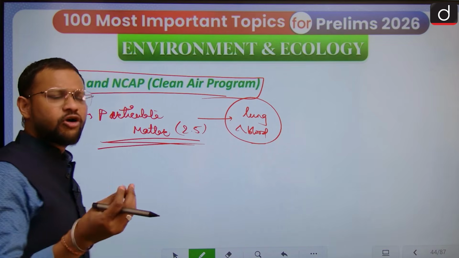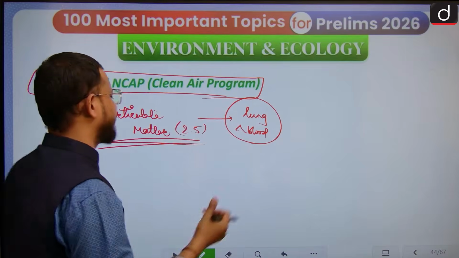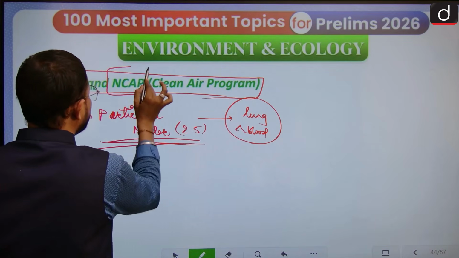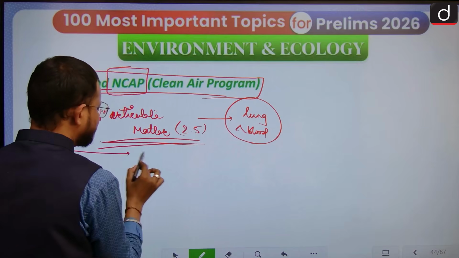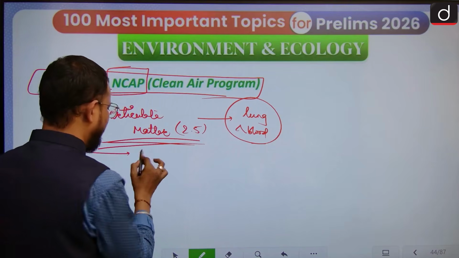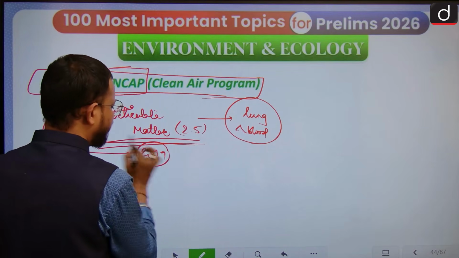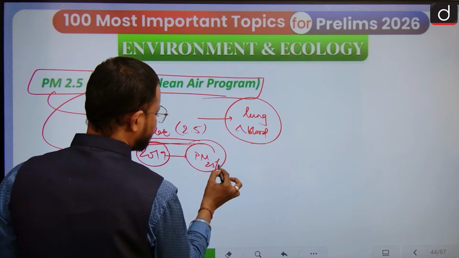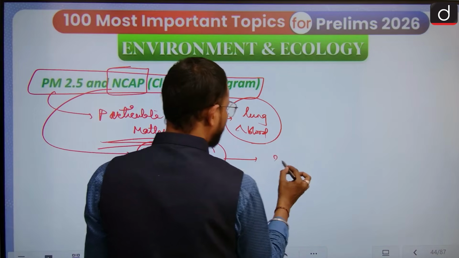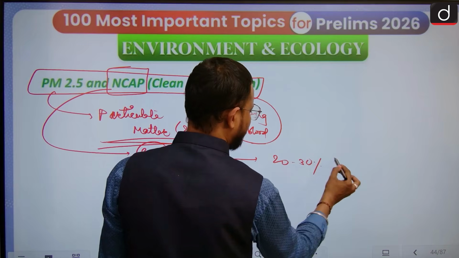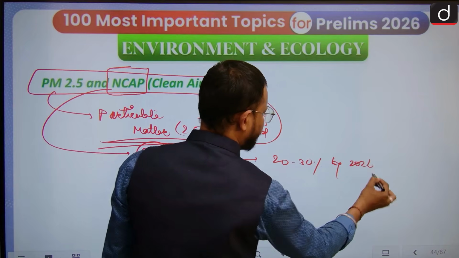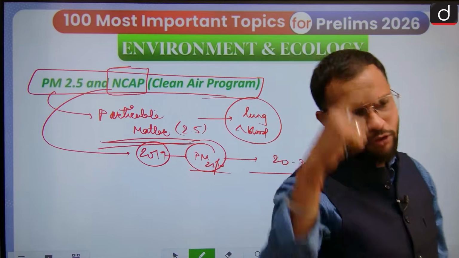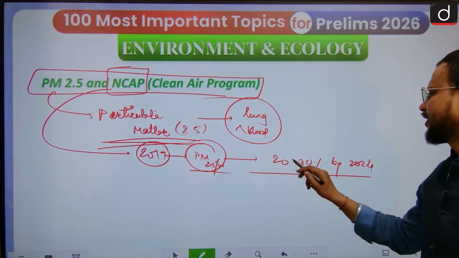Like these are small dust-like particles and solid particles in the atmosphere. So in order to control this particulate matter, NCAP, the National Clean Air Program, was launched basically in 2019 to control PM 2.5 and PM 10, right, by 20 to 30% by 2024. Yeah. So by 2024, we need to reduce its overall concentration by 20 to 30%.